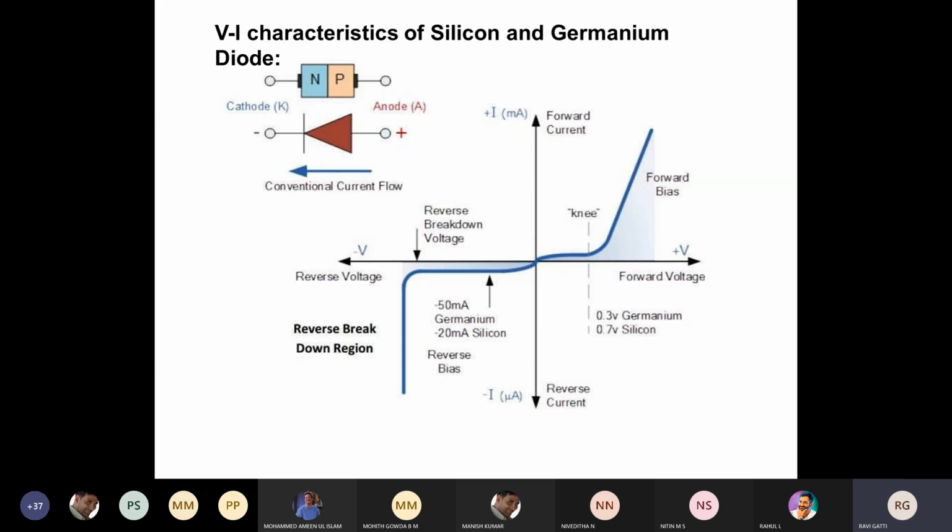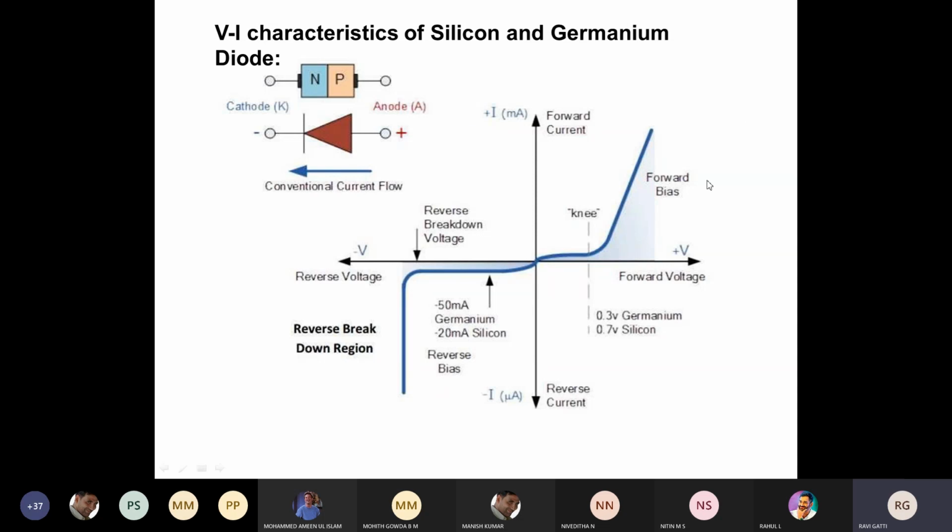There are two types of breakdowns. One is avalanche breakdown. I think you have already studied this in second PUC. We will see the explanation details of why reverse breakdown happens in the diode. But for the time being, you should see that when a very high negative input voltage is applied in the reverse direction, the breakdown of the diode will take place. When the breakdown takes place, a high amount of current will flow across the diode.